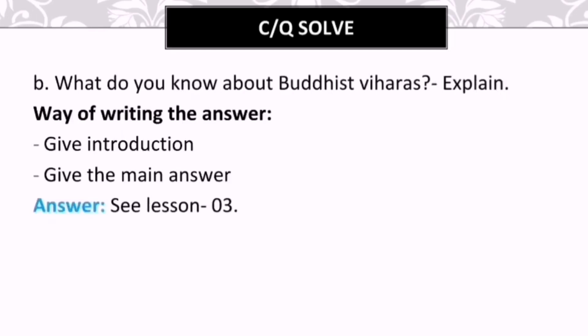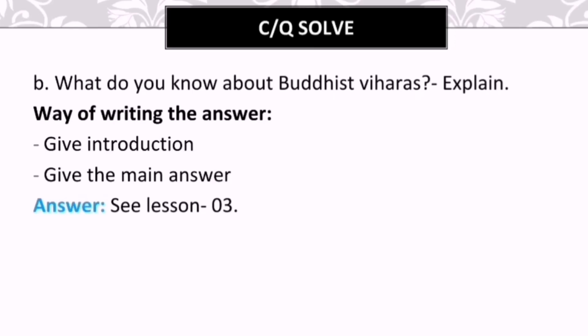Then question number B. The question was, what do you know about Buddhist Bhairas? Explain. This question has 2 marks. And for writing the answer of this question, you have to give 2 paras. In the first para, you have to give an introduction, where you must write the knowledge-based information related to the topic. It will ensure 1 mark for your answer. And for the second para, you have to describe the answer clearly.